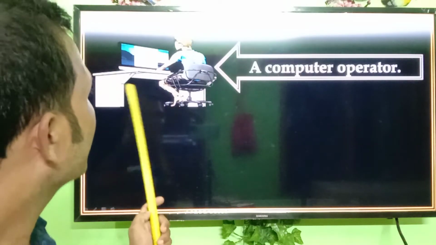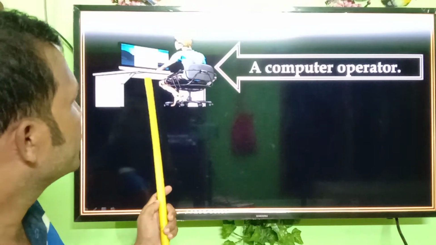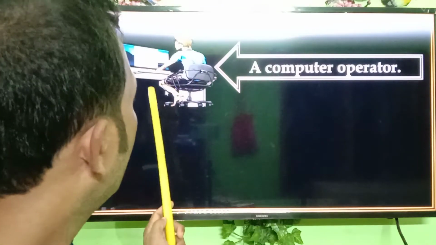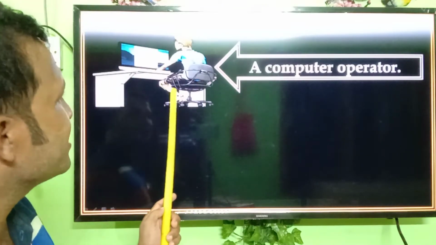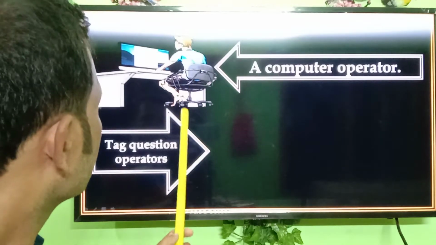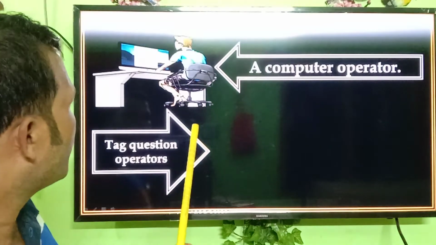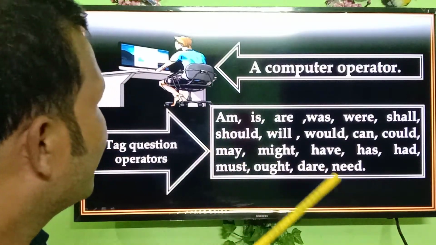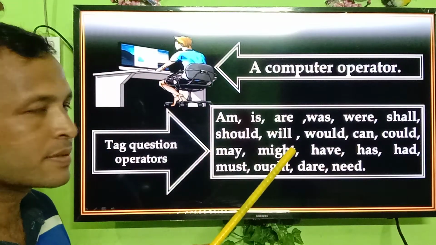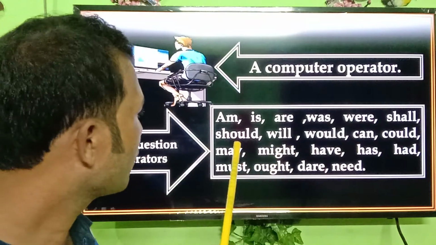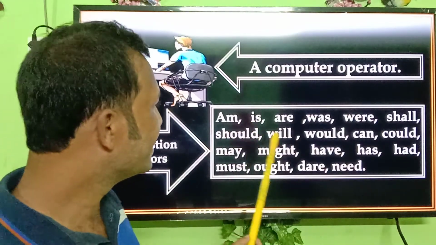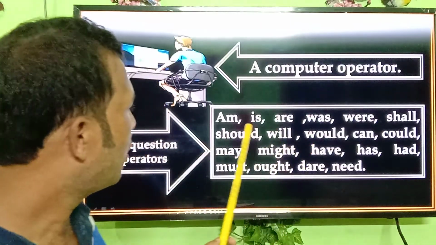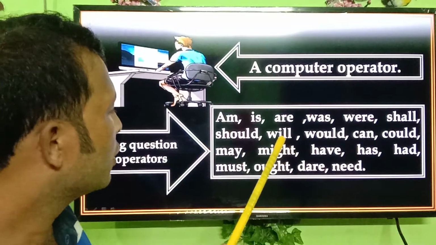A person is working on a computer and he is a computer operator. Tag question operators. The words here are some verbs. You can call them auxiliary verbs or helping verbs.